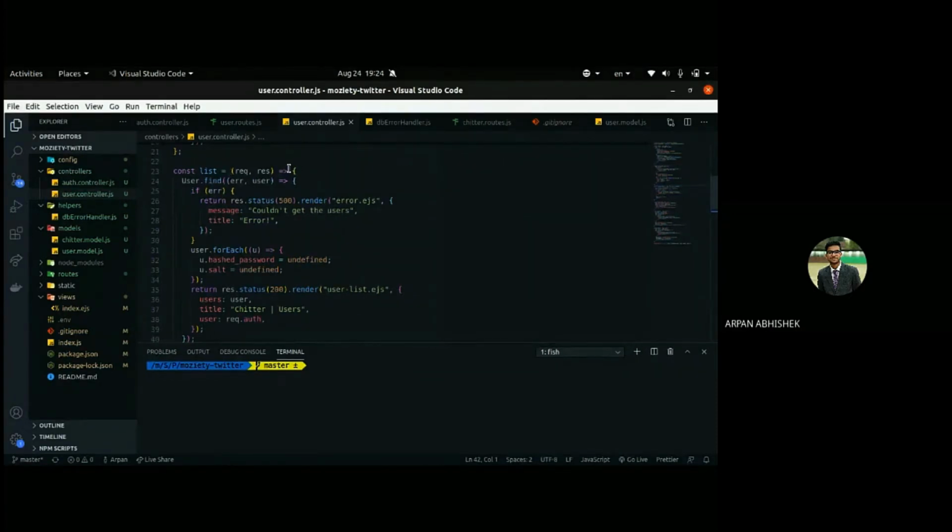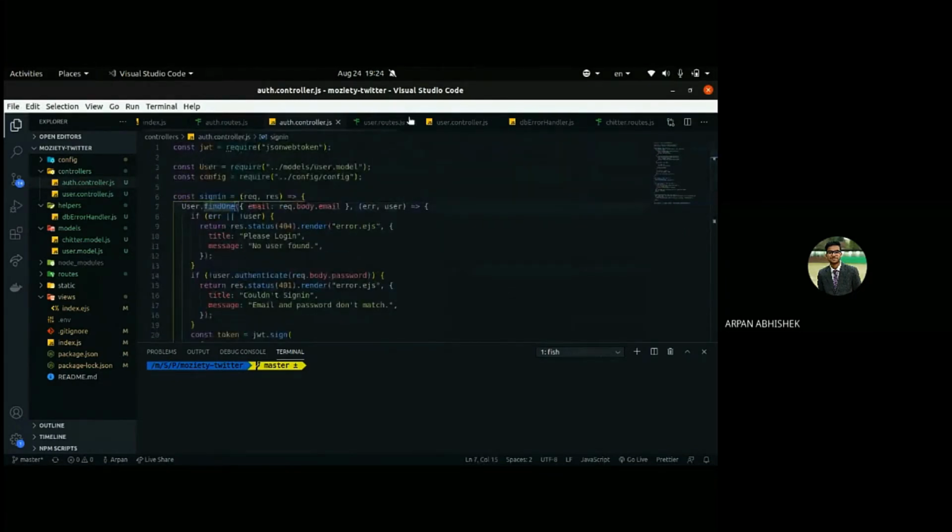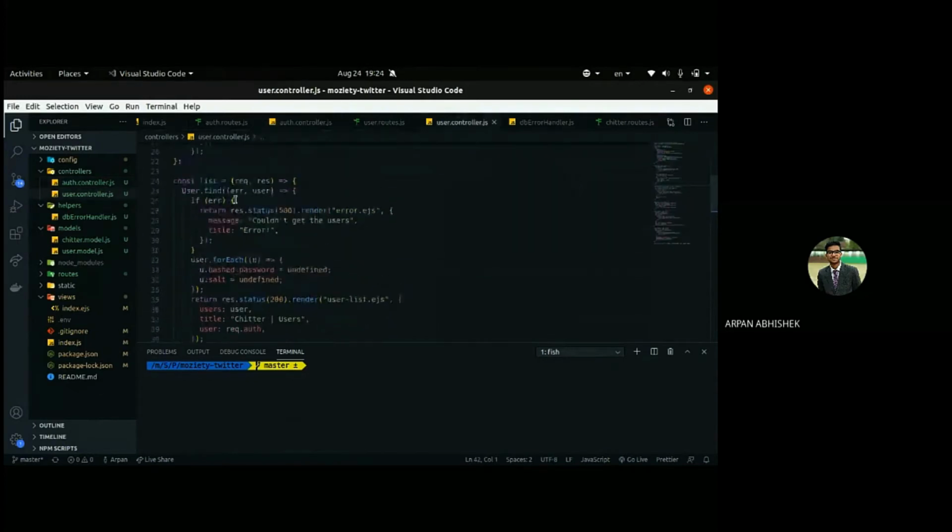So in sign up, if you remember, we were accessing using the user.findOne, right? But in the list, we don't want to find one. Instead we'll just call dot find, which will get us all the users we have, and it will take a callback function.